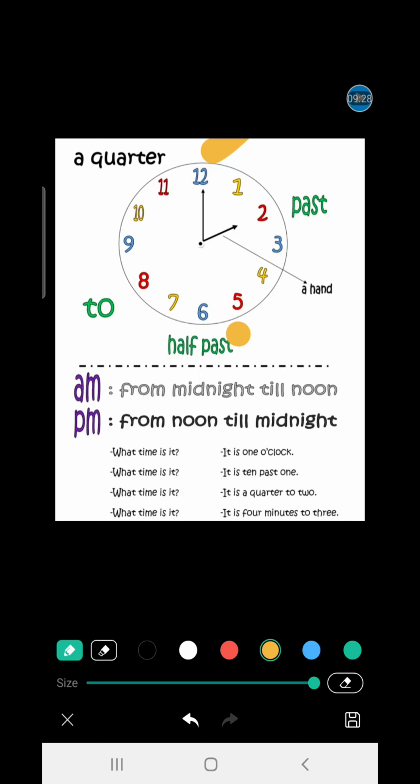If this needle will be here, this hand, this will be past. That is, how much are we cutting? 1, 2 o'clock. You can say 2 o'clock.